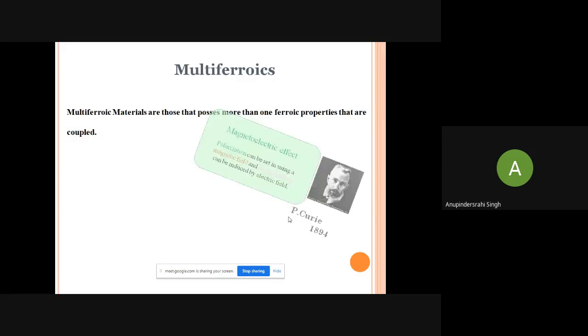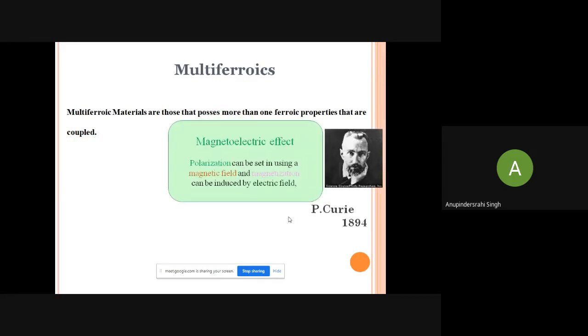So the magnetoelectric effect was first predicted by Sir P. Curie in 1894, and he defined the magnetoelectric effect such that polarization can be set using a magnetic field and magnetization can be induced by an electric field.